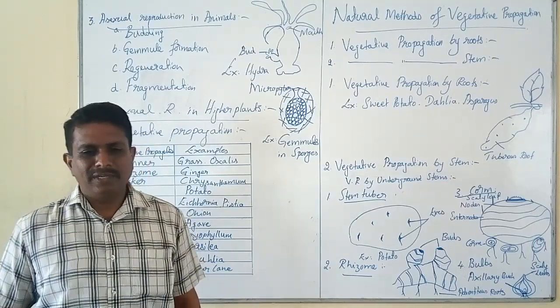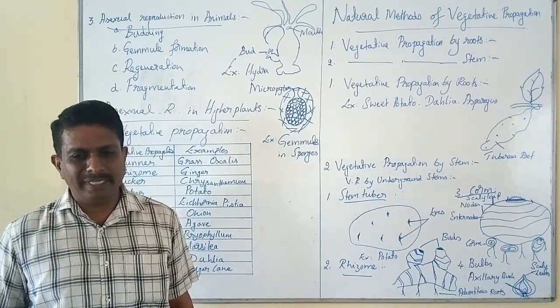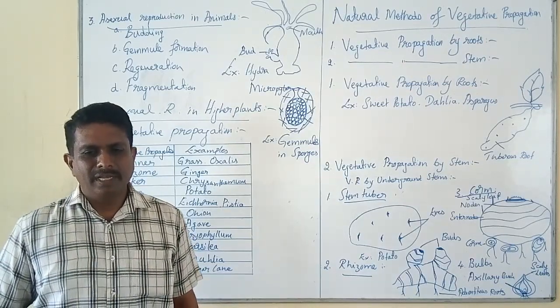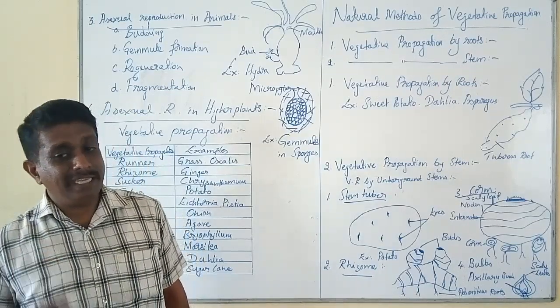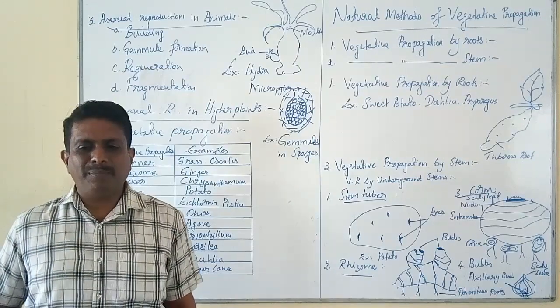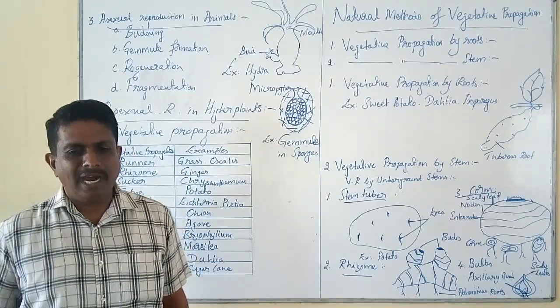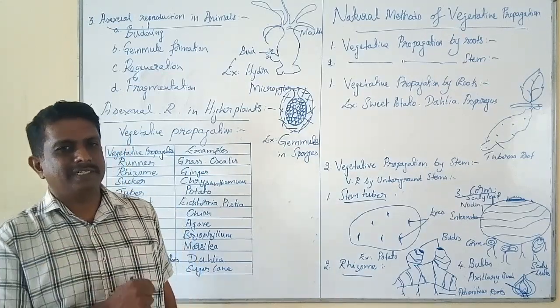In the next class, we are going to discuss vegetative propagation by subaerial stems. The second important one, vegetative propagation by aerial shoots. The third one, vegetative propagation by leaves, and vegetative propagation by bulbils are to be discussed.